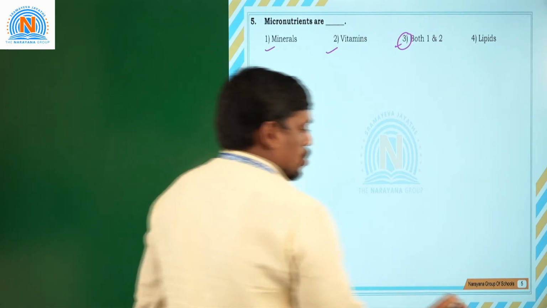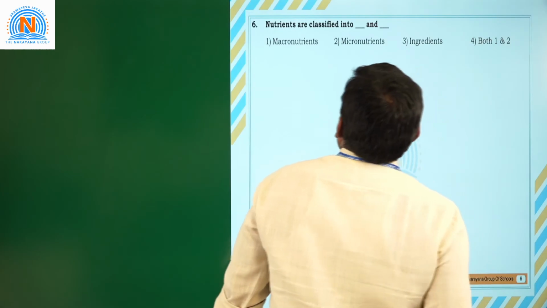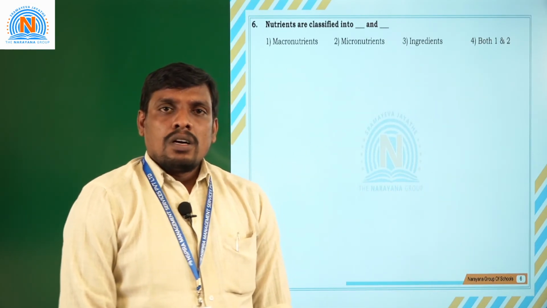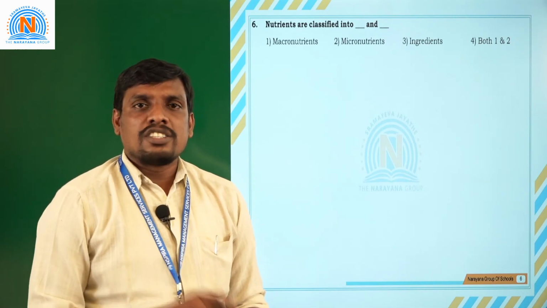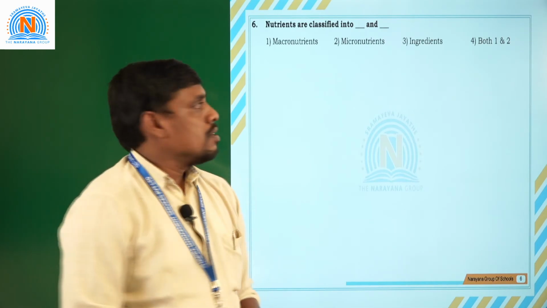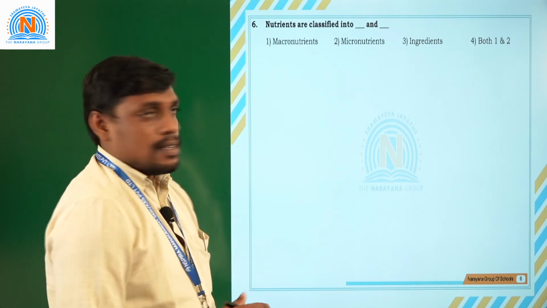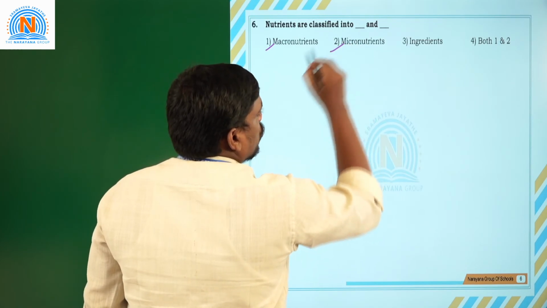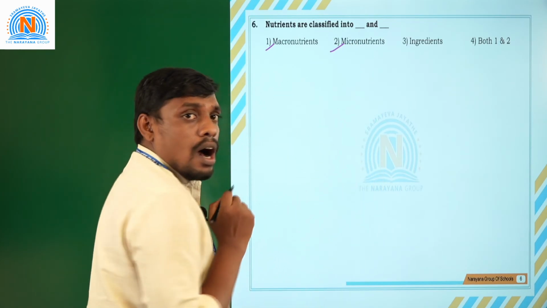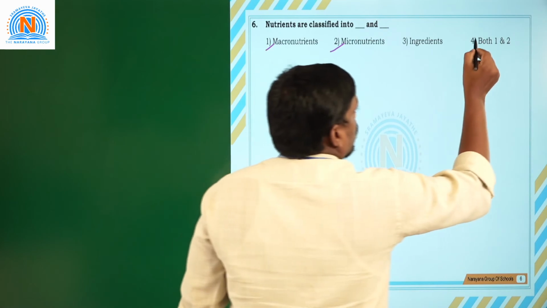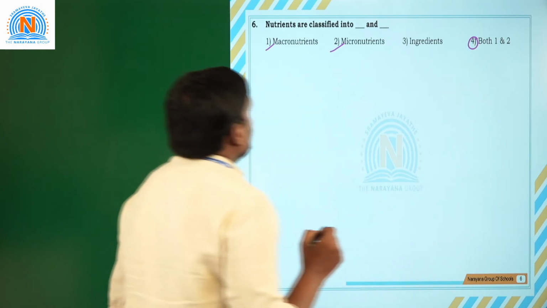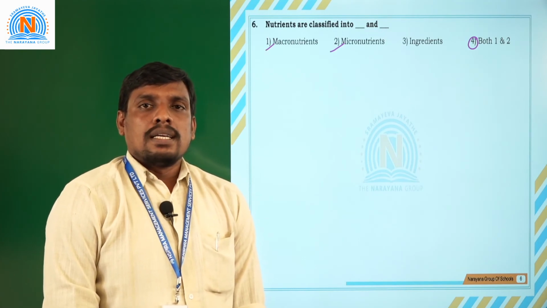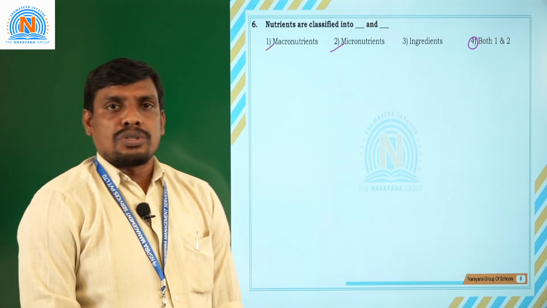Moving on to the next question, students. Sixth question. Nutrients are classified into dash and dash. Very simple answer. What are they? Let us see. The nutrients are classified into micronutrients and macronutrients. So the fourth option is the correct option for this question. So micro and macronutrients are the basic classification of nutrients.